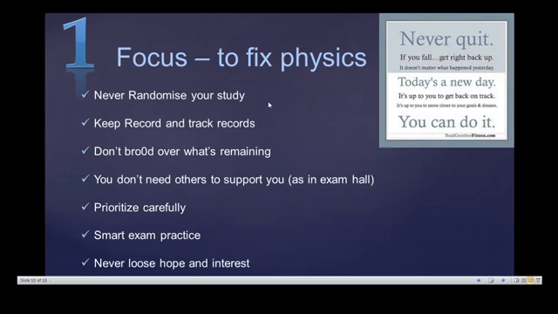Okay, and next one, don't brood over what's remaining. Don't keep thinking about how much of 11th standard physics you still have to prepare. Simply make this schedule, make everything clear, prioritize carefully and take smart exam practice. Very, very important: this is not the time for hard work, it is very important to do your smart work.